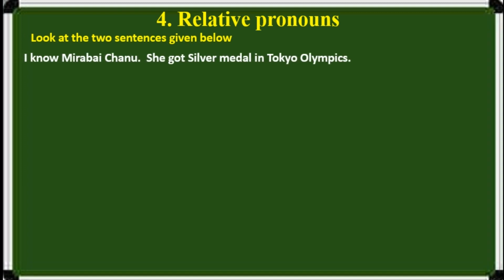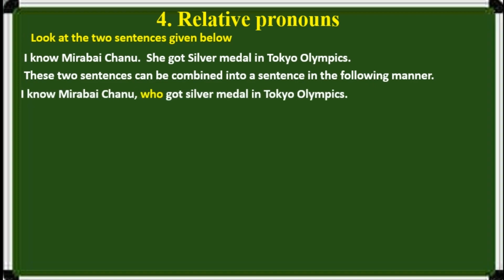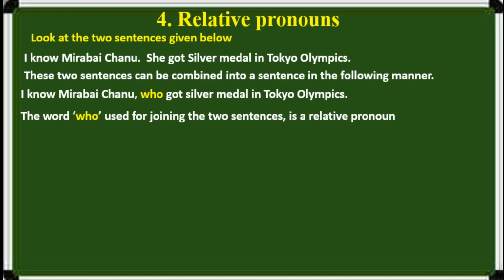Next one, relative pronouns. Look at two sentences given below. I know Mirabai Chanu. She got silver medal in Tokyo Olympics. These two sentences can be combined into one sentence in the following manner. I know Mirabai Chanu who got silver medal in Tokyo Olympics. The word who used for joining the two sentences is a relative pronoun.